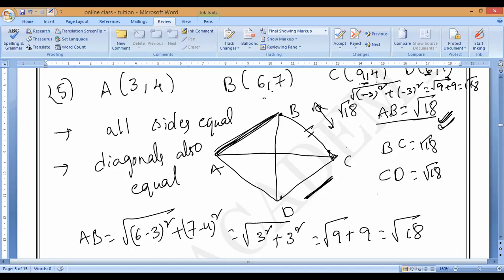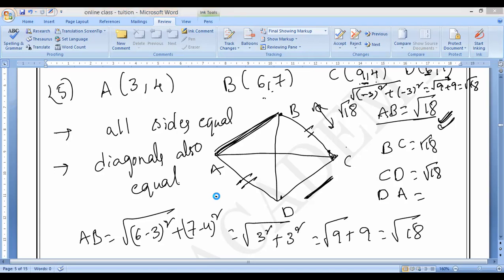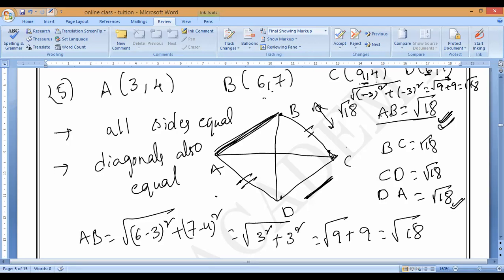Very good. Next, DA how much? Root 18, ma'am. A and B is root 18, DA also root 18. Are all of you solving? DA how much? Any other answers? Root 18, ma'am. Arvind, what is the answer? Root 18. Very good. Next, all sides are equal.